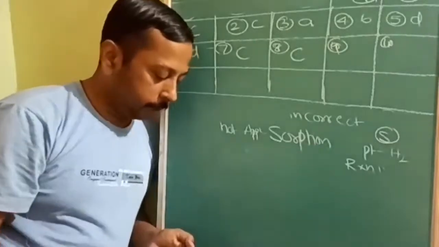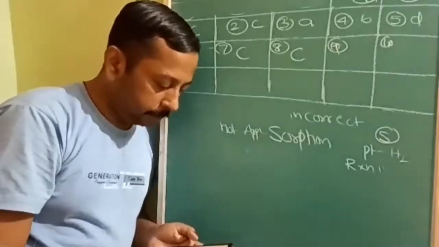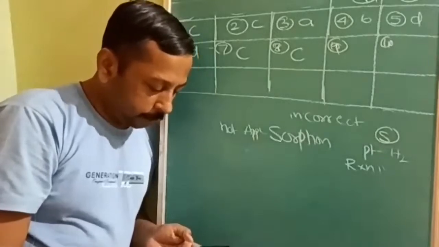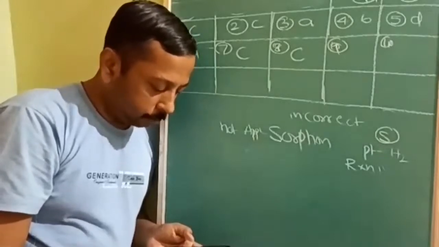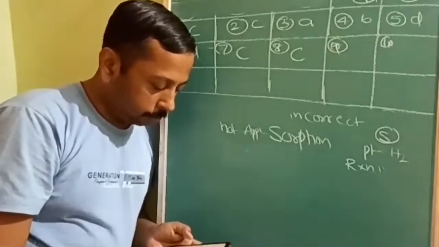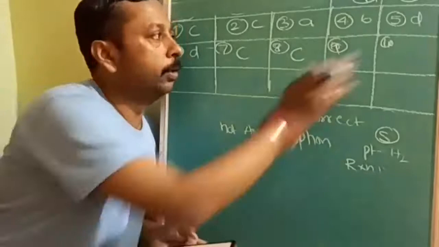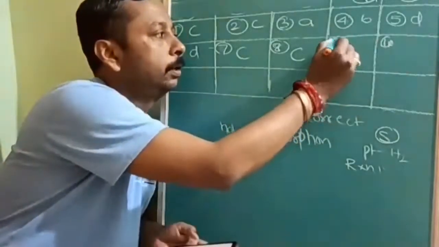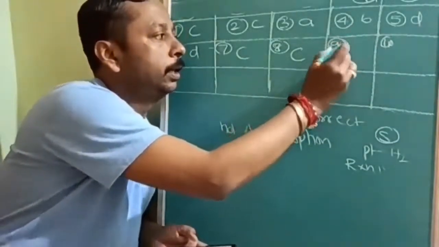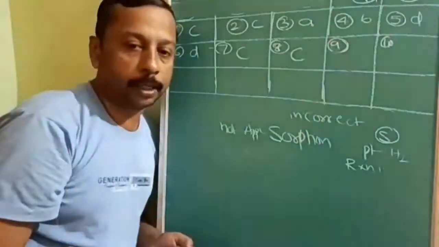Okay. Next, which of the following statements regarding the catalyst is not true? See, in B option it is given that the catalyst can initiate the reaction. It cannot initiate, this is clearly explained. It can only increase the rate of reaction, but it cannot start the reaction.